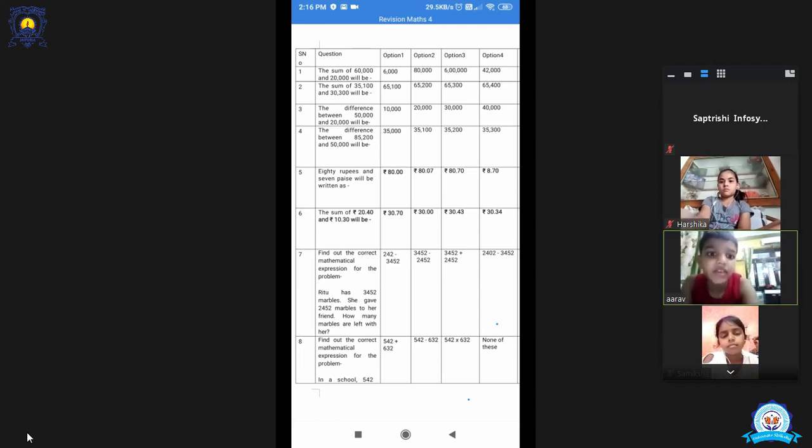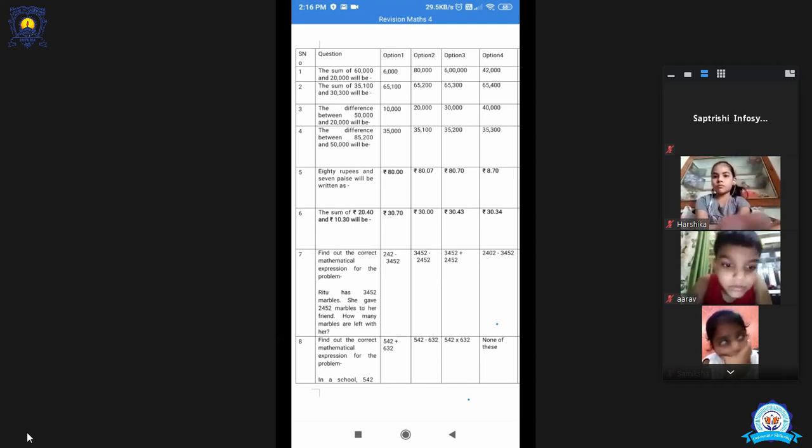Ma'am, second option. Yes, very good. Option number 2. We have rupees 80. Then we put a dot and 2 places for the paise. Now, 7 paise means that you will write 7 at the first place from the right hand side. So, rupees 80.07 paise.